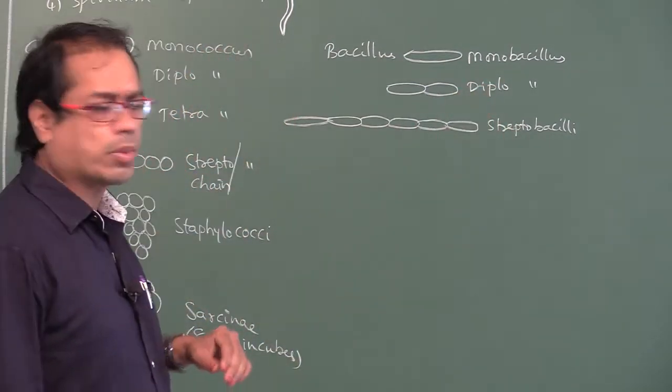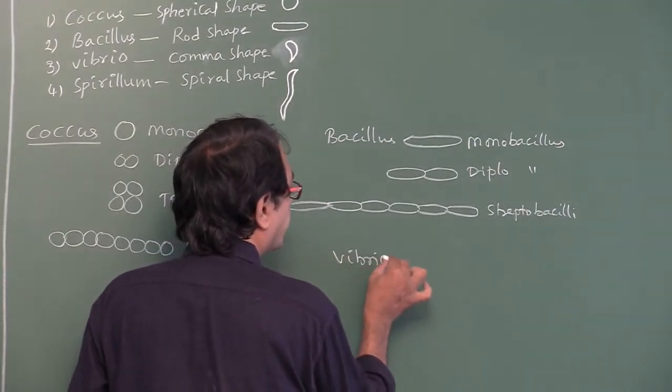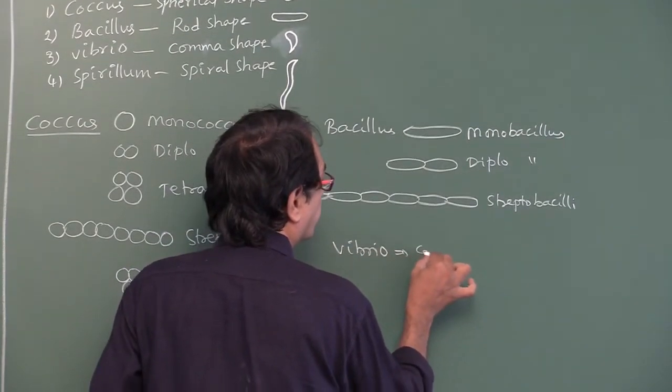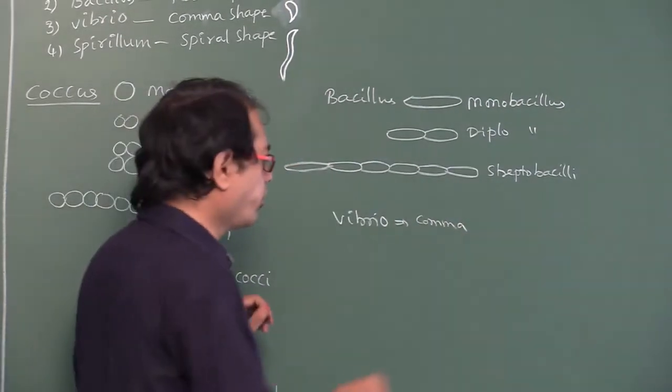Next one, comma-shaped bacteria. Comma-shaped bacteria called Vibrio. What is the shape? Comma shape. Comma means less than 1 twist.